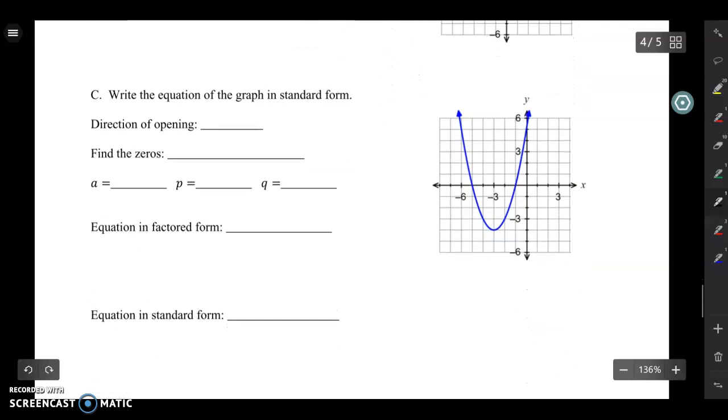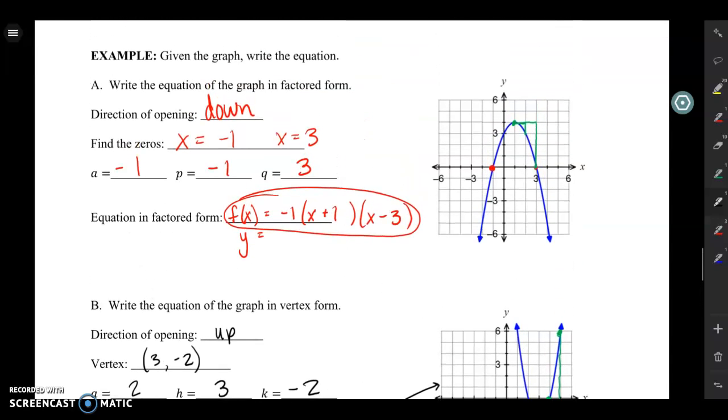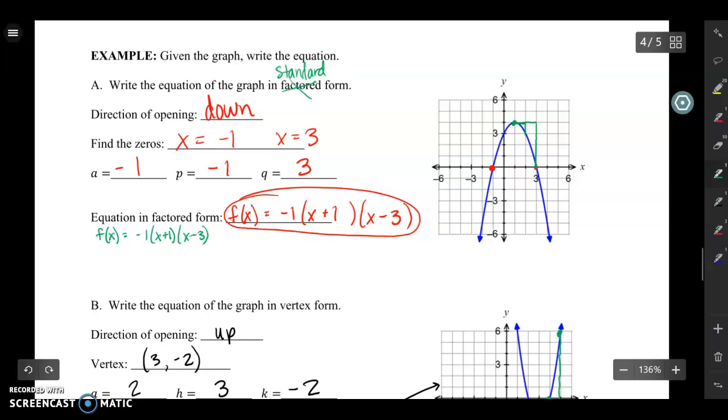Okay. Now in C, it's going to be a little trickier because I want to look at an equation in standard form. And the way to find an equation in standard form is that you're basically going to want to start by writing the equation in factored form or in vertex form, and then multiplying it together. So instead of starting a whole new problem, let's just come back to our first example. And let's say that I had changed this problem and I said, hey, I want you to write this equation in standard form. Then I would go through this exact same process, but then at the very end, I'm going to take the equation I have and I'm going to multiply it together.